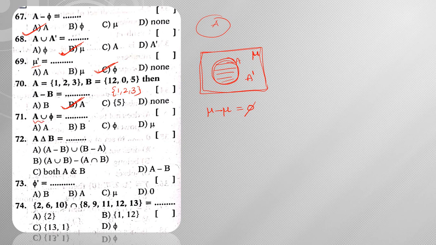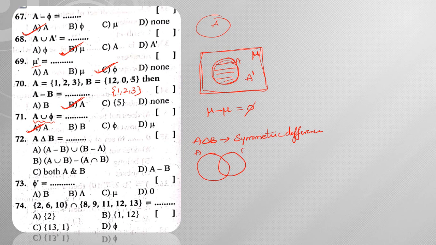Next, A union φ. If we add φ to A, we get the same set A. Next, A delta B is what we call the symmetric difference. What does symmetric difference mean?